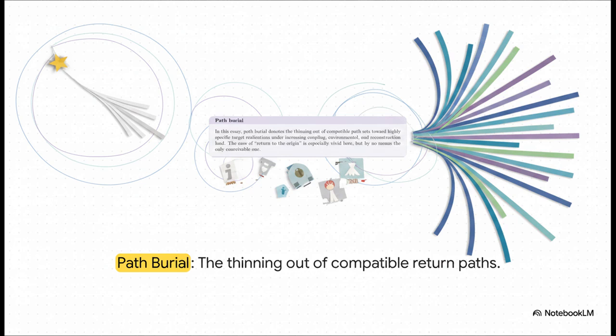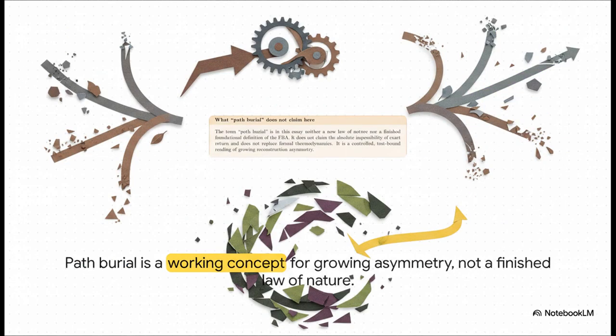It's the idea that as a system develops, the number of compatible paths that could lead back to a very specific origin state just thins out. Information about that specific origin gets harder and harder to reconstruct. It gets buried under this ever-expanding set of forward possibilities. Now, this is absolutely critical, and the FBA is very disciplined here. Path burial is not being presented as some new ironclad law of nature. It doesn't claim that return is absolutely impossible. It's a carefully defined working concept to describe a real, measurable, observable phenomenon: this growing asymmetry of return and the declining ability we have to reconstruct a specific past.